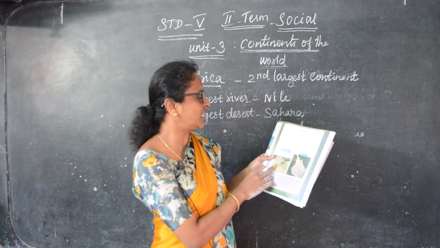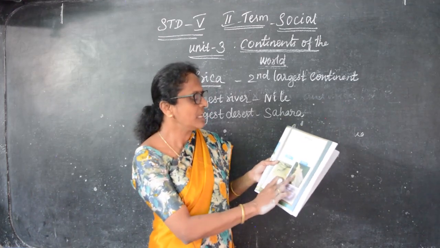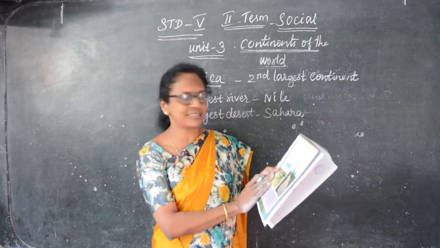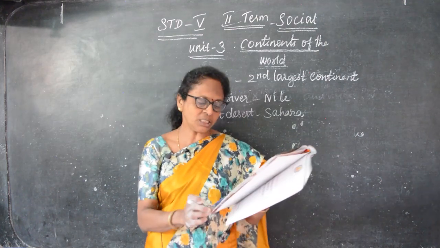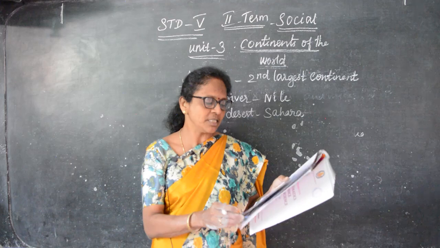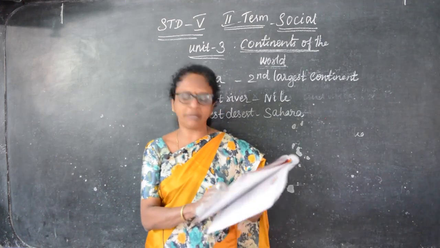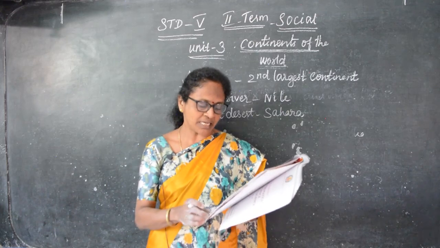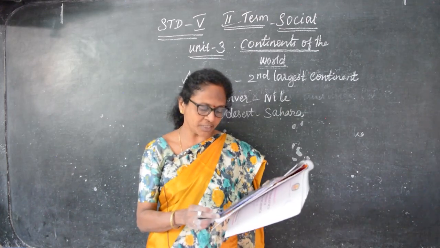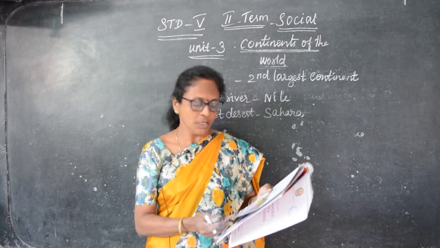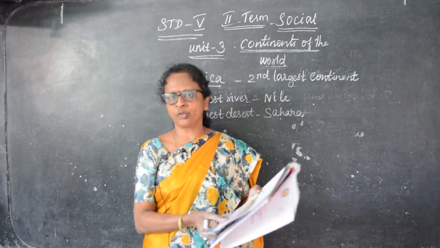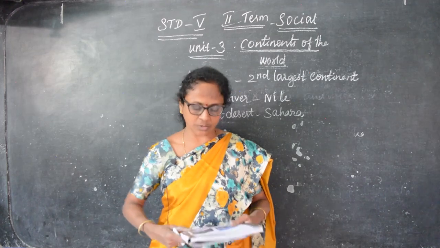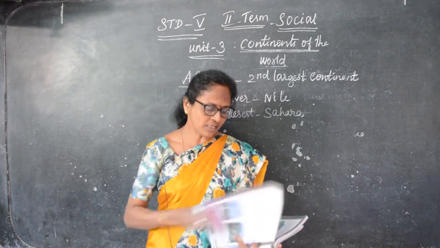The Sahara Desert is the largest desert and the river Nile is the longest river in the world. The continent was uninhabitable, not fit for habitation, and remained unknown for thousands of years, earning the name Dark Continent. So this is about Africa.